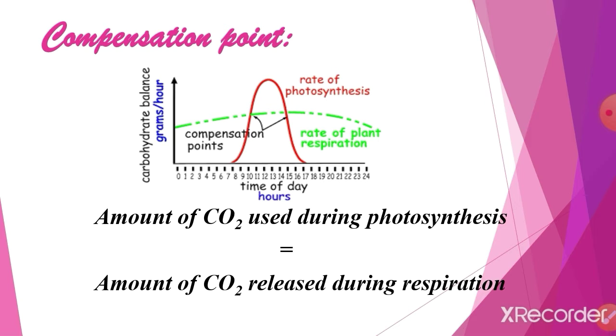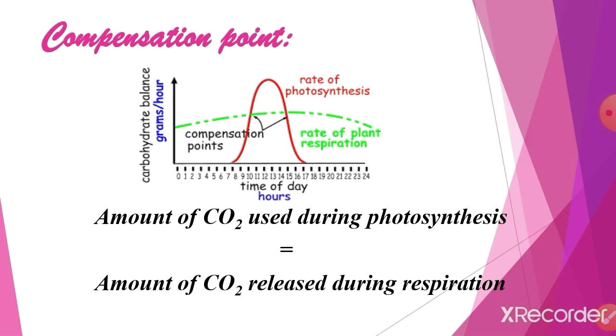When both are equal, that point is called the compensation point, as in the picture. When the rate of photosynthesis is equal to the rate of respiration, the carbon dioxide released from respiration is equal to the carbon dioxide taken up during photosynthesis. This is called the compensation point.